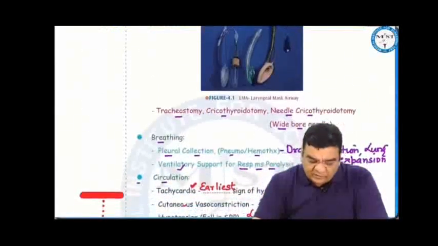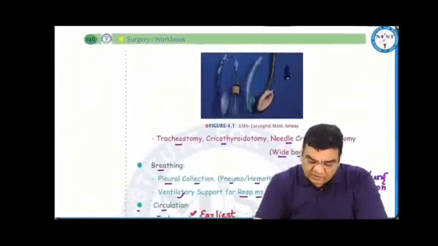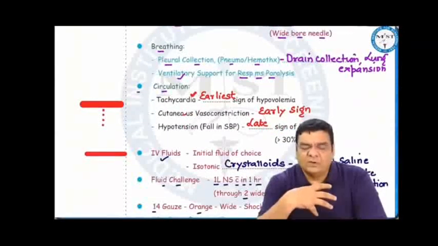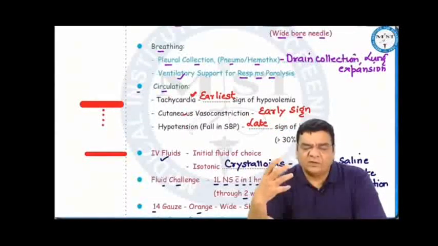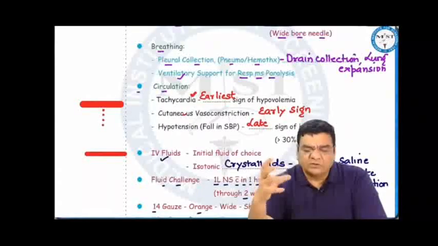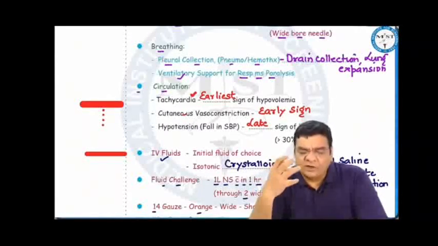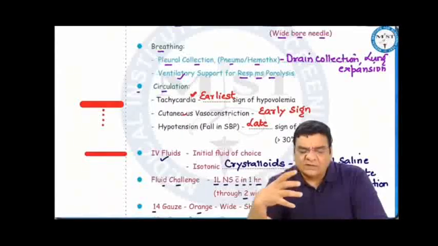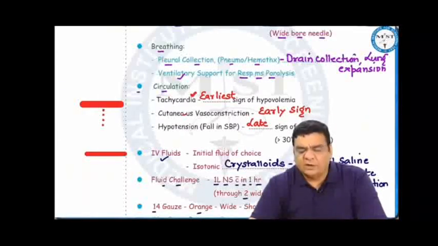Regarding the breathing part, we have to see whether the lungs are able to expand nicely or not. If because of trauma there is injury to the pleura or maybe to the lungs or maybe blood vessels, there might be a collection of air or blood in the pleural cavity, air, pneumothorax, blood, hemothorax, sometimes a combination. This might be putting pressure on the lung, because of which the lung would be collapsing. So we have to ensure that lungs are able to expand properly. And to allow the lung to expand properly, we have to drain the collection and advise breathing exercise. Once the lung is able to expand properly, then the oxygen will be going into the blood. Also, sometimes in trauma situations, the respiratory muscles are paralyzed.